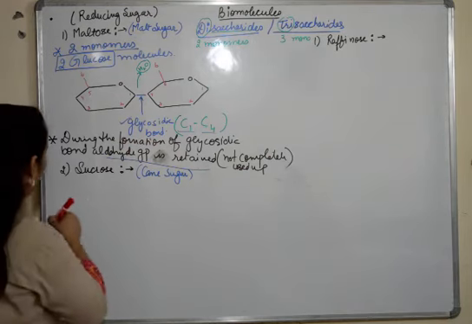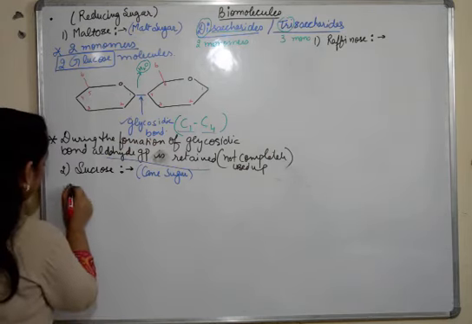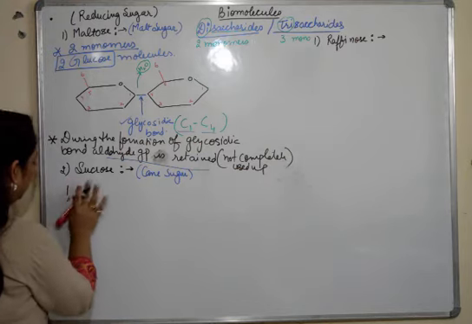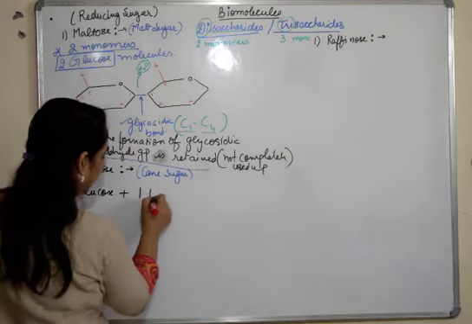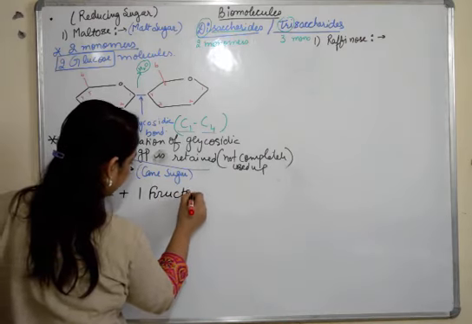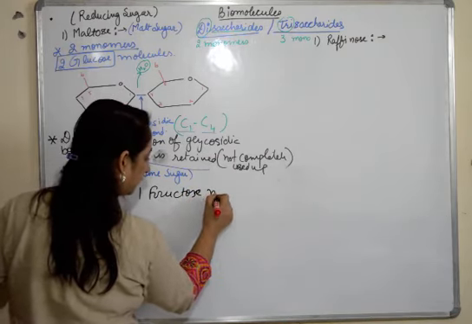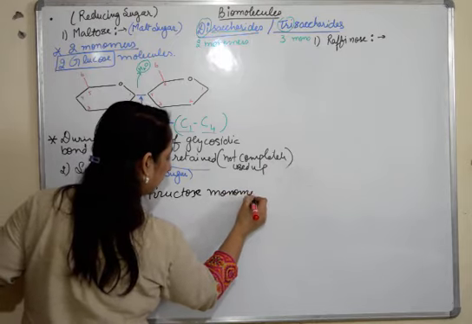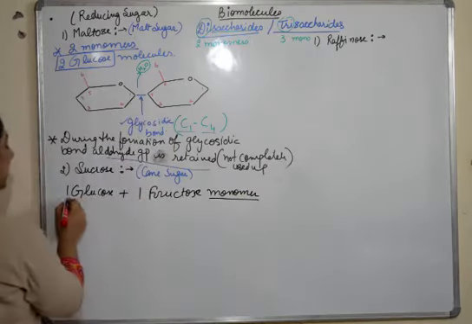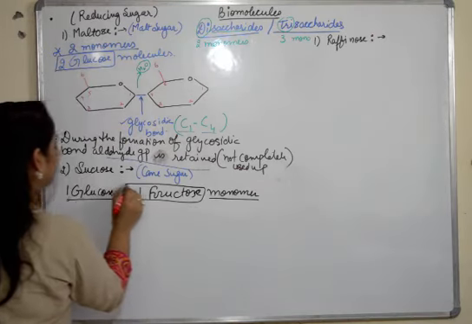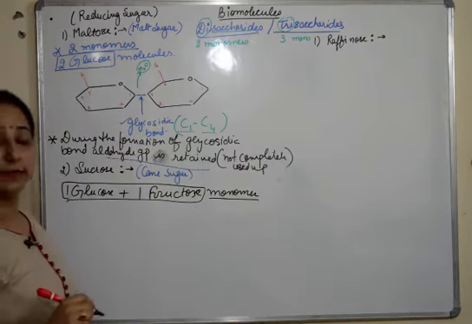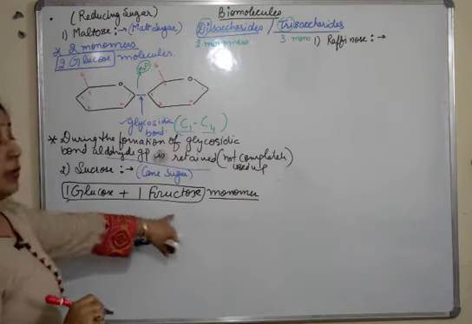So it is made up of one glucose plus one fructose monomer. So here we have something different. In maltose we had two glucose molecules. Here we have one glucose and one fructose monomer. Fine. So we'll combine them.